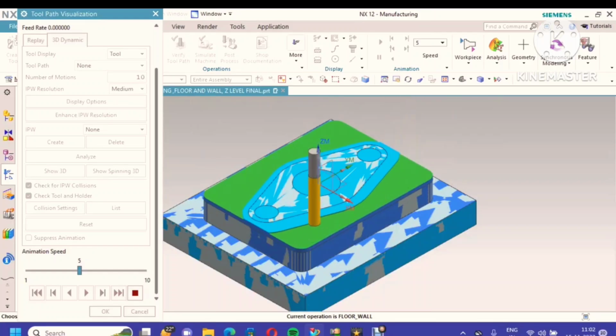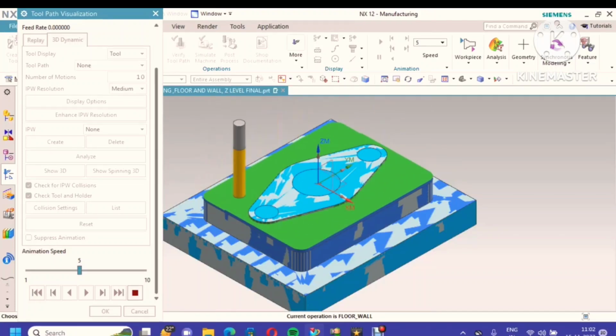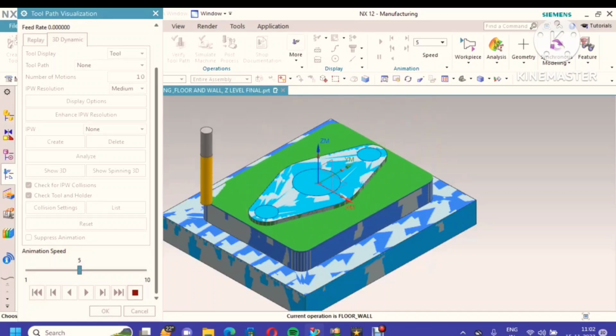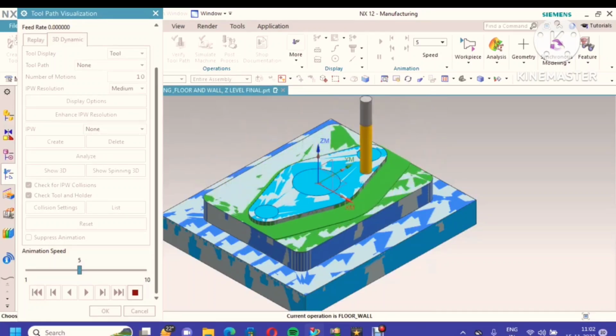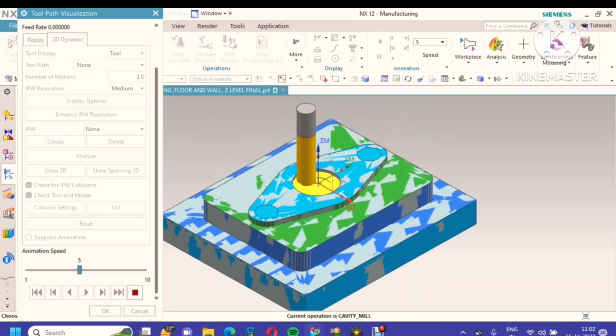See, first the rough level has been completed. Another one is the floor and wall finishing method. Next, it will take the center cavity, and in the fourth operation it will do small cavities up to circular pockets. So in this way you can reduce your machining time by using different cutting parameters or by using different tools.